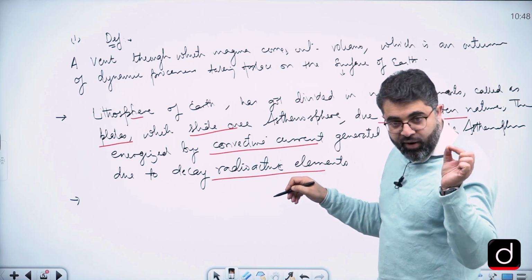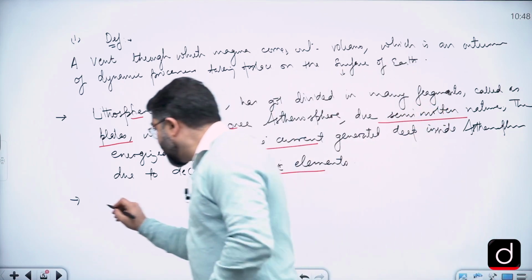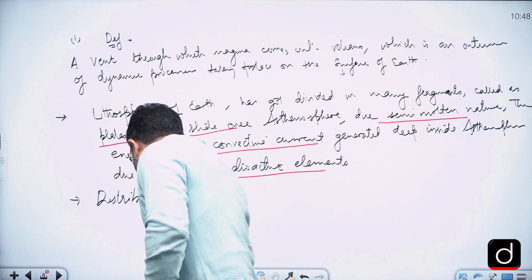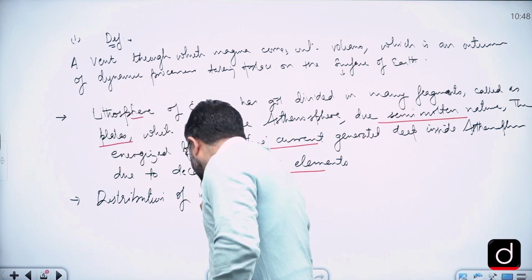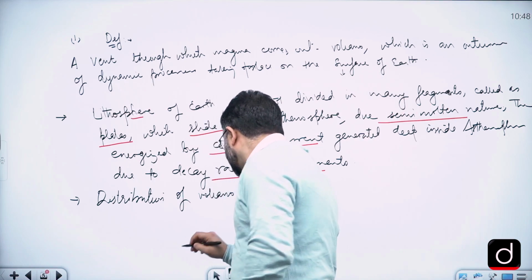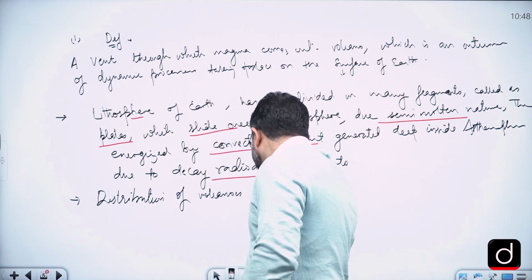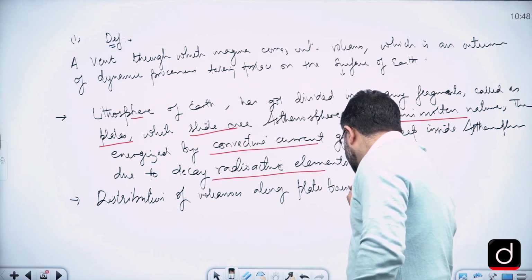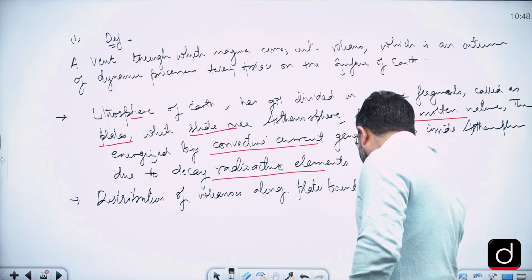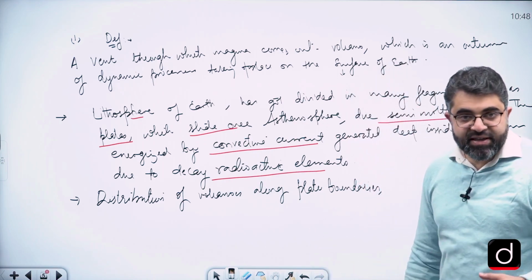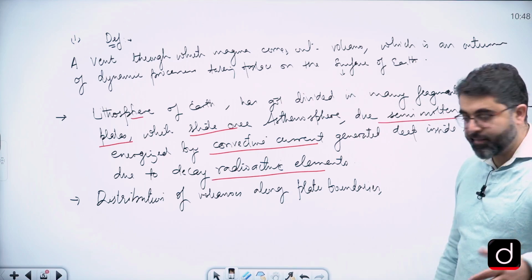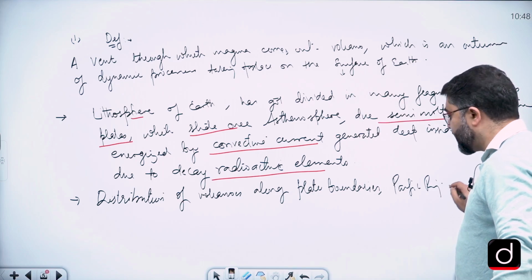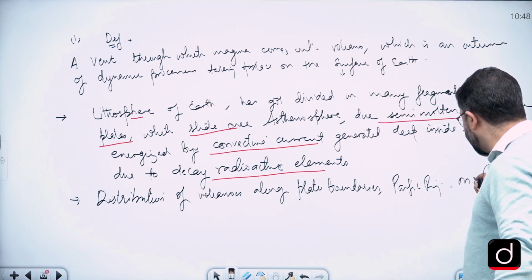Now, we need to develop one more connectivity. What is that? We'll write the distribution of volcano or volcanoes along plate boundaries, such as the Pacific Ring of Fire, and mid-continental or mid-oceanic ridges.